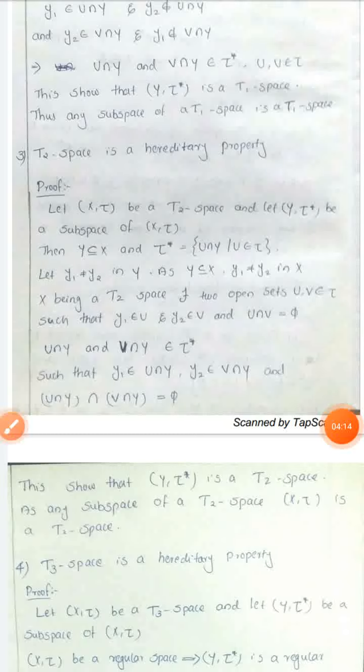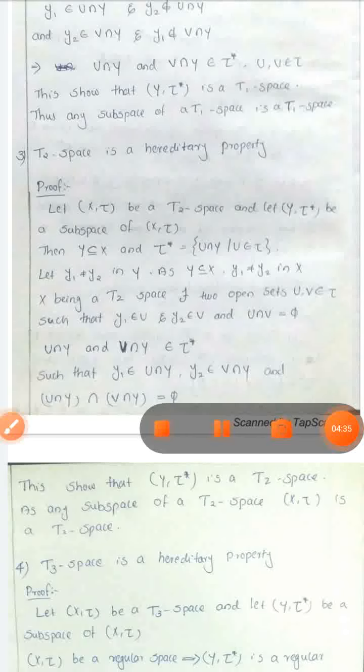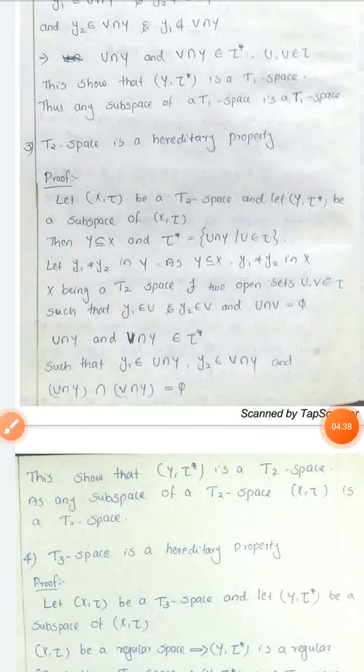This is a subspace of (X, tau). (X, tau) is a T2 space and their subspace (Y, tau star) is also a T2 space. That is, any subspace of a T2 space (X, tau) is a T2 space. So T2 space is a hereditary property.